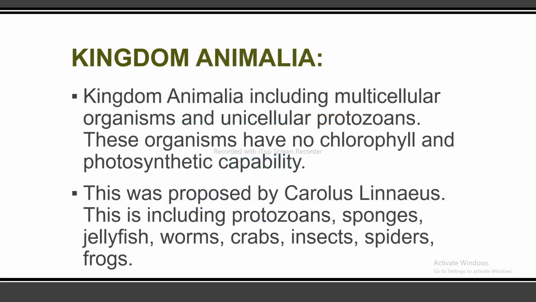Next, I am going to discuss the kingdom Animalia. Kingdom Animalia includes multicellular organisms and unicellular protozoans. These organisms have no chlorophyll and no photosynthetic capability. This was proposed by Carolus Linnaeus, and it includes protozoans, sponges, jellyfish, worms, carps, insects, spiders, and frogs.